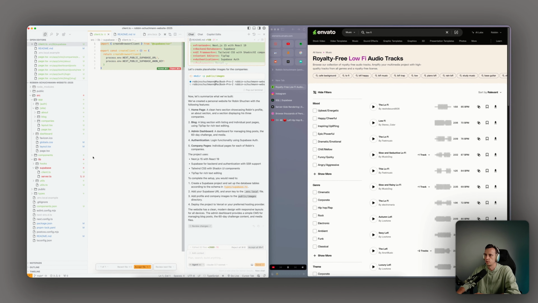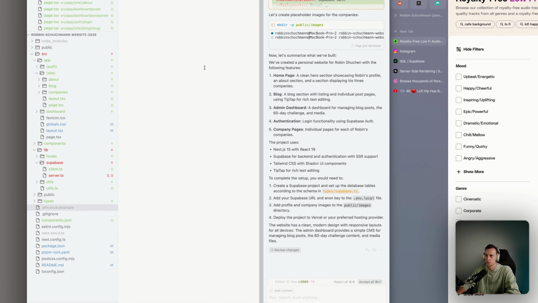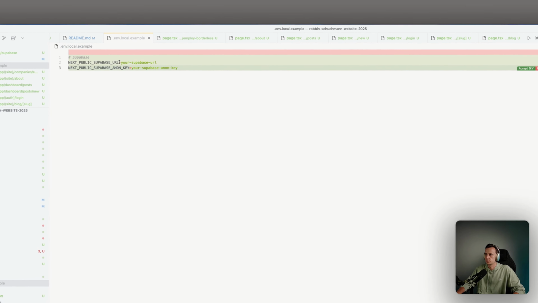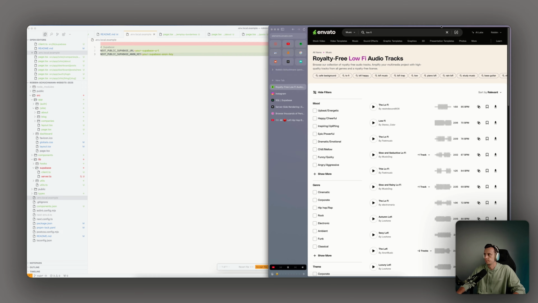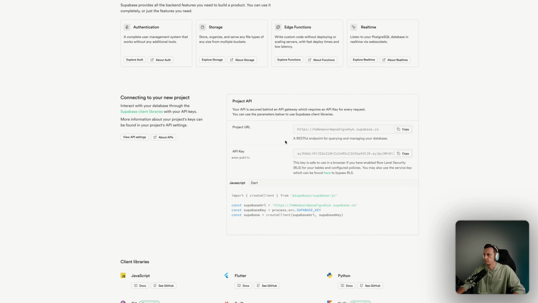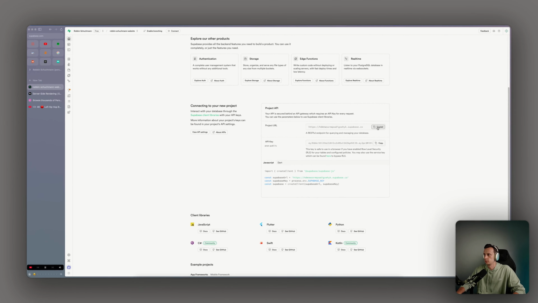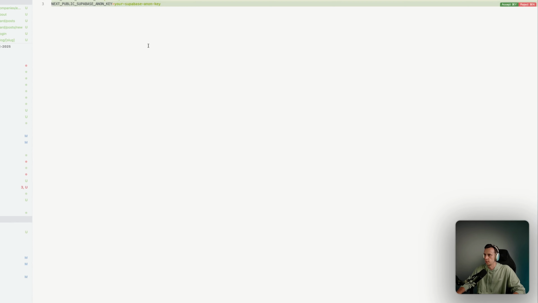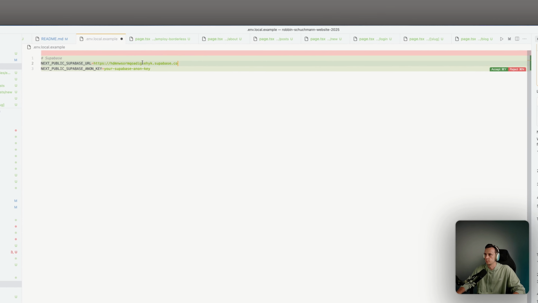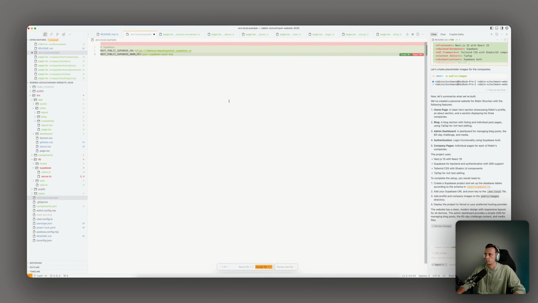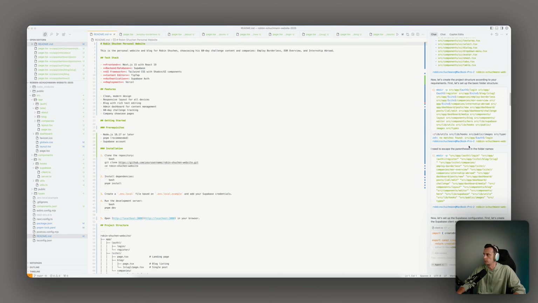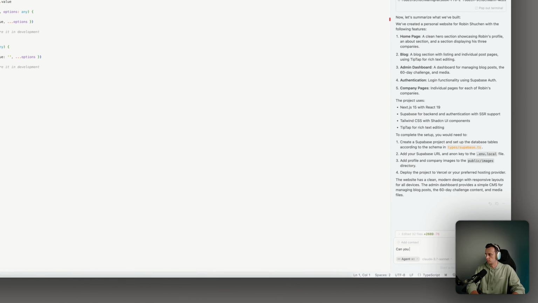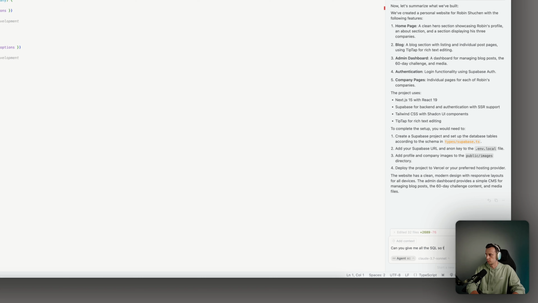So basically what it's referring to is this file. As you can see, it's requesting the Supabase URL and anon key. And as mentioned before, you can find this here, right? So you just copy, I can copy this one for you guys, the other key I cannot. So basically just replace your Supabase URL. That's it. And then I'm gonna replace the other key and save it. And then we continue. Okay, so let's see if it actually wrote the SQL. Don't think so. Can you give me all the SQL so that I can add it into Supabase?